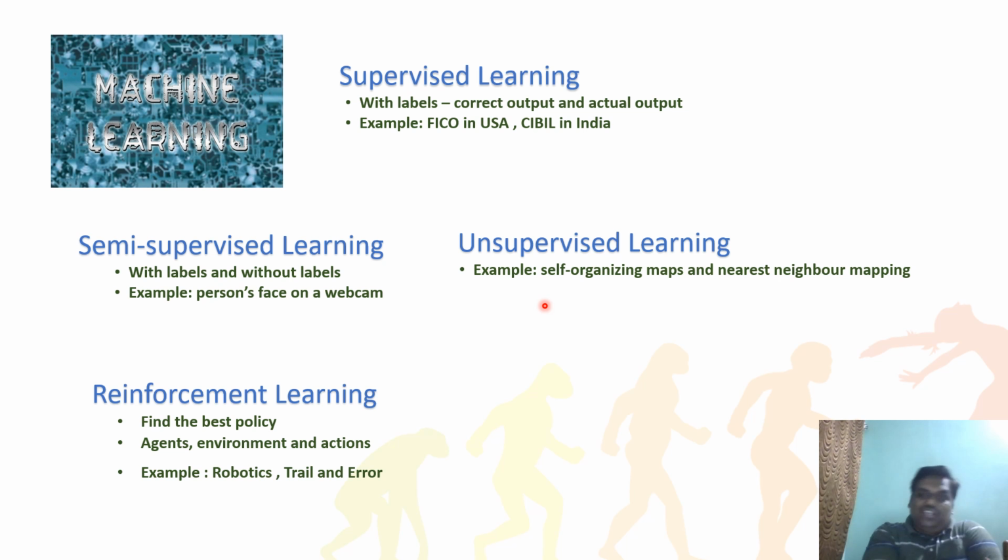If you want to know the best example, whatever example I've given is also good. But for real-time applications, you see self-organizing maps or nearest neighbor mapping. Nearest neighbor mapping means, for example, I'm driving a car and suddenly I want to know who is near this location, or somebody is talking with me, who is that nearest person?